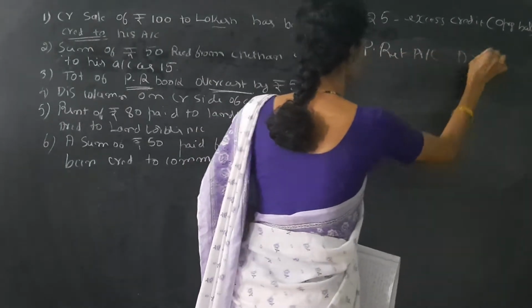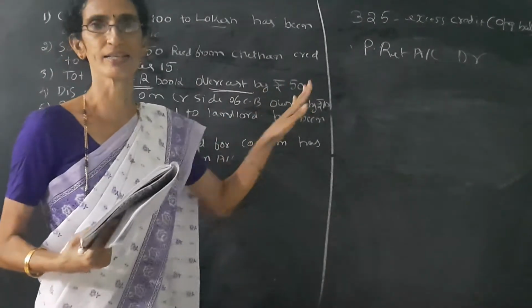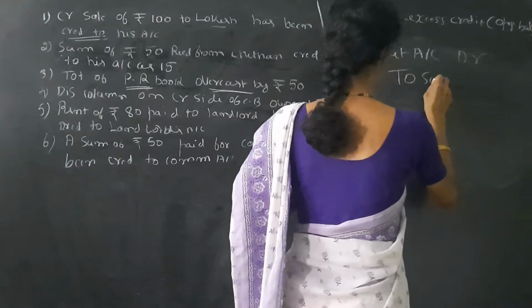So the entry is purchases returns account debit to suspense account. No other account is affected. So when only one account is affected, the other account should be suspense account.